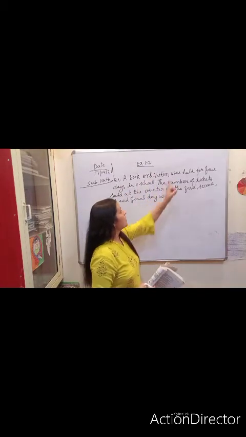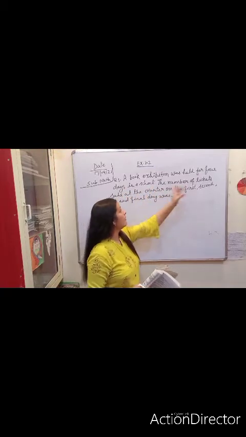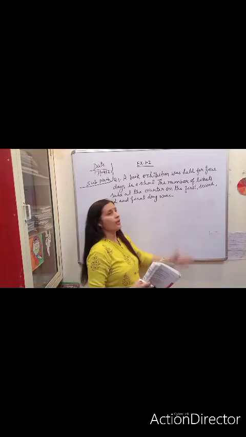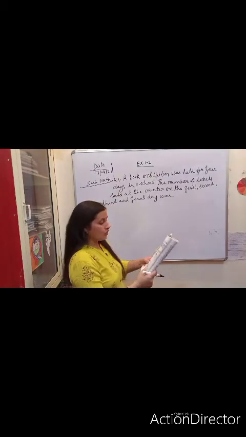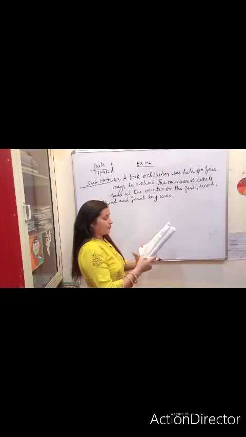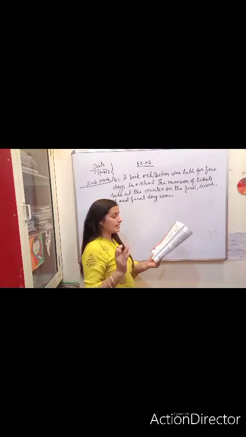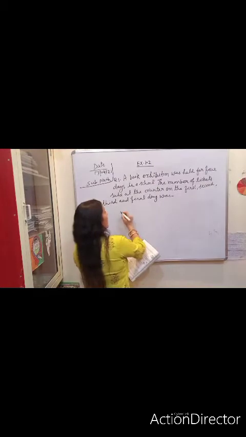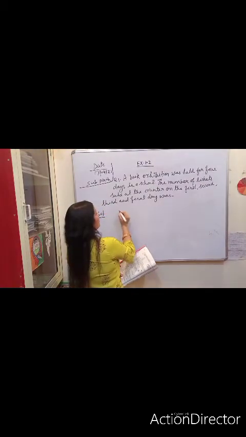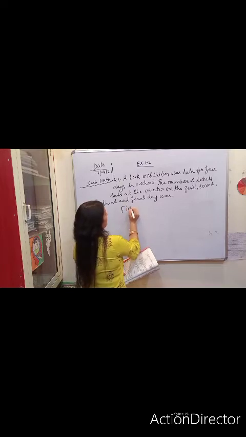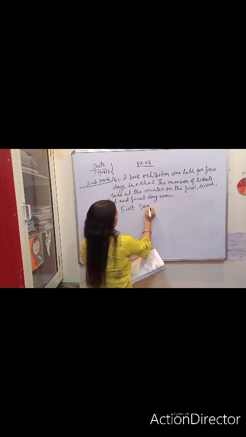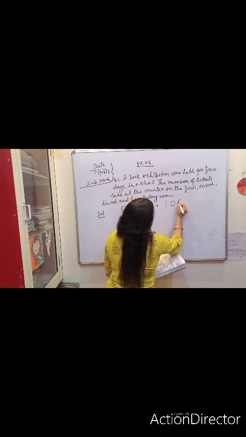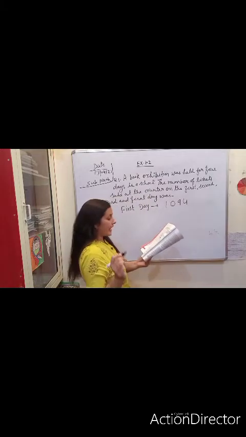A book exhibition was held for 4 days in a school. The number of tickets sold at the counter on the first, second, third and final day was, respectively, 1094. You can see in your book. I am going to write here: first day, how many books were sold? 1094.